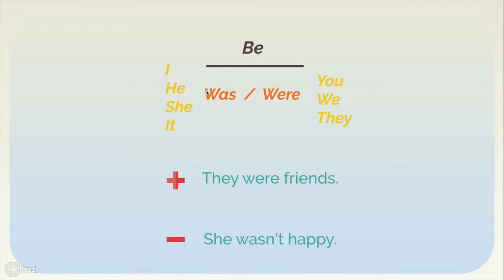I was, he was, she was, it was, you were, we were, they were. So in affirmative, we have this example over here, they were friends, and in negative, she wasn't happy. So the negative is was not or wasn't, were not or weren't.